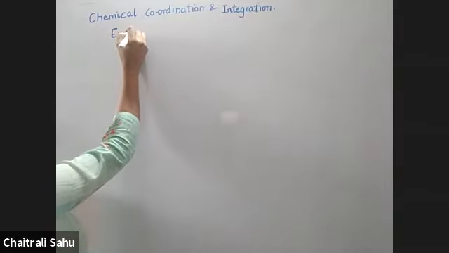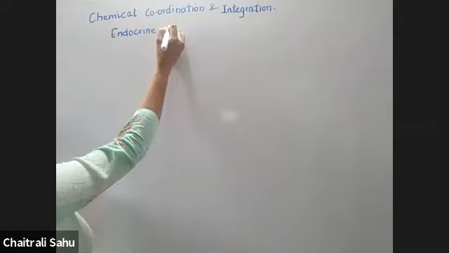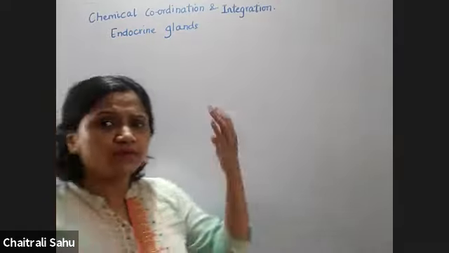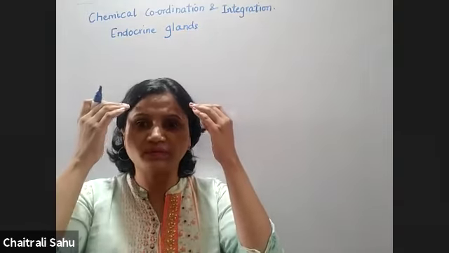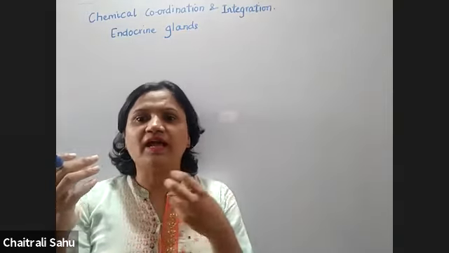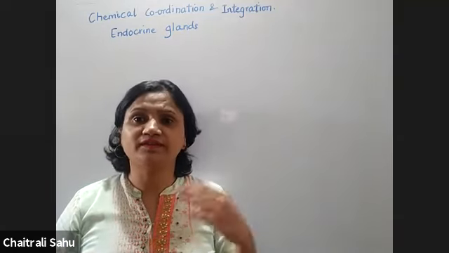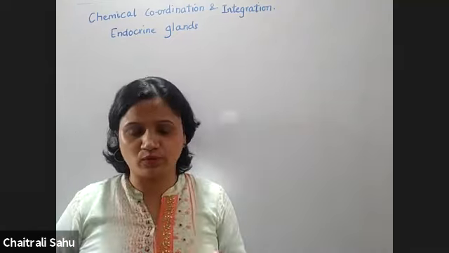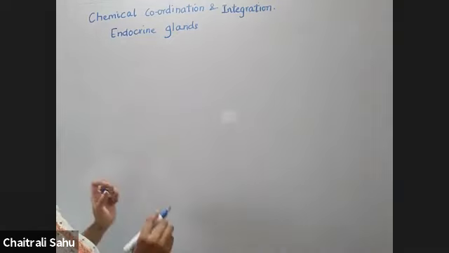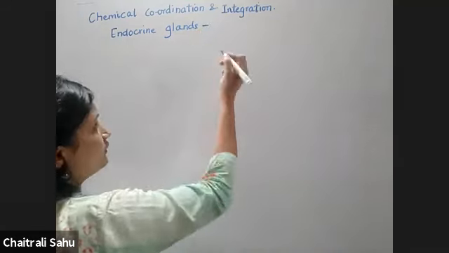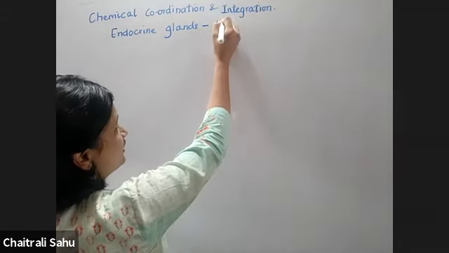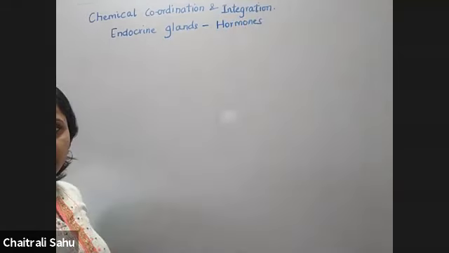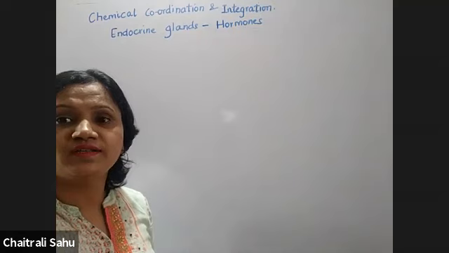The endocrine system consists of endocrine glands, and these endocrine glands are present all over our body. Like we have the pituitary, the thyroid gland, the pancreas, the ovaries, the testes, the adrenal gland. So they are all scattered throughout. Now, these glands produce a secretion, and the secretion in general is called hormones.